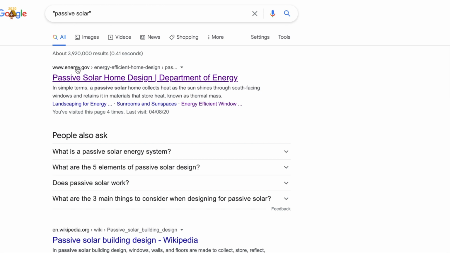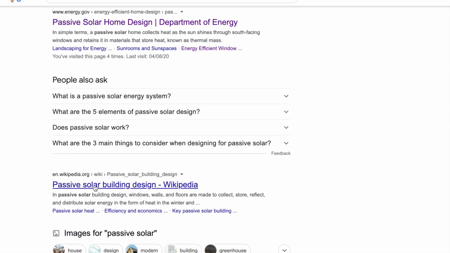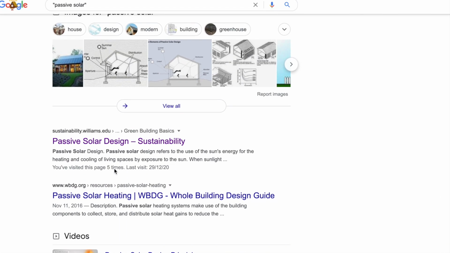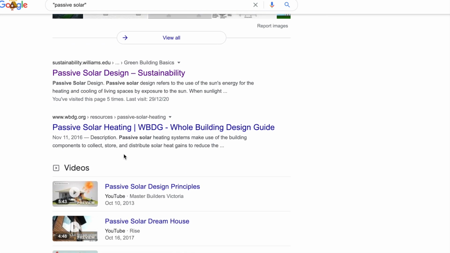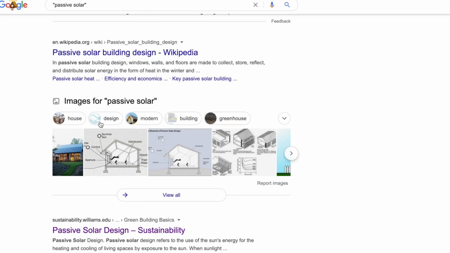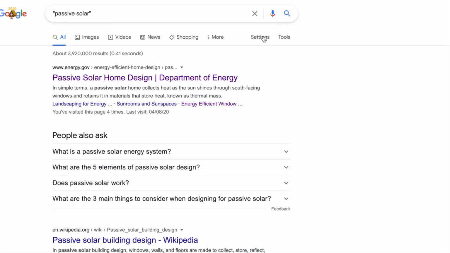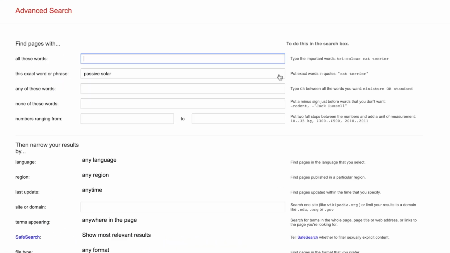Now I can quickly look at some of these URLs, right? Like Wikipedia is not really reliable. Anybody can edit this, but here's a .edu, right? That's educational. That might be better. .org, it's organization. It's sort of similar to .com. It's not as reliable. So what I often do is go into settings and then go to advanced search.